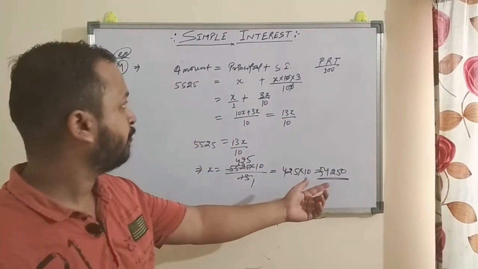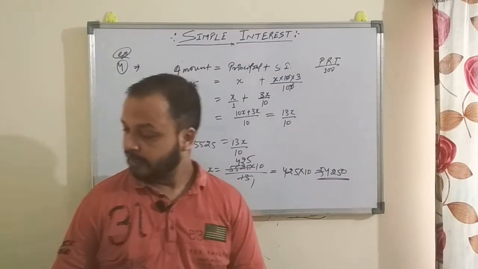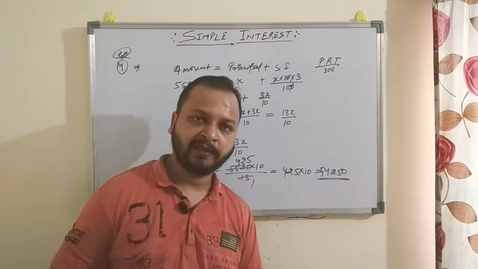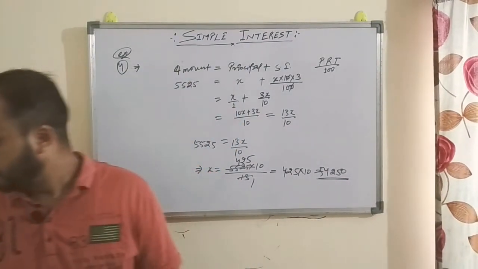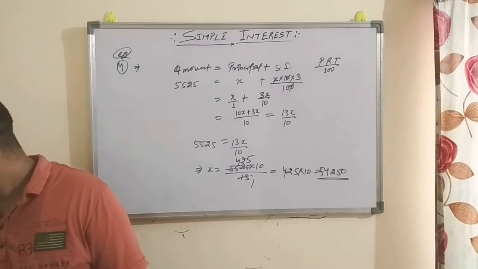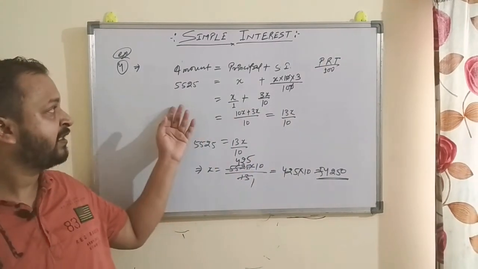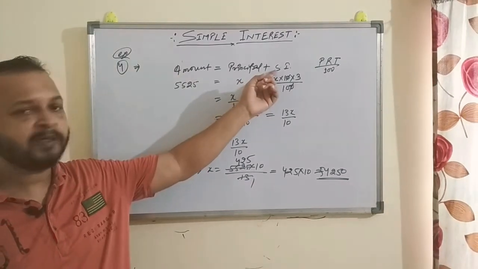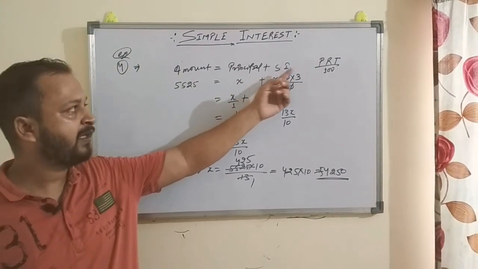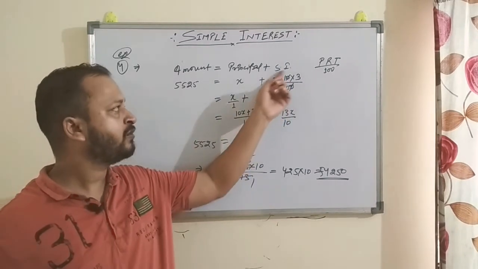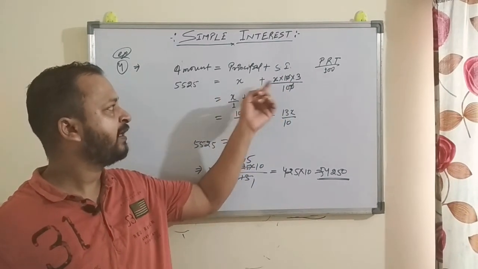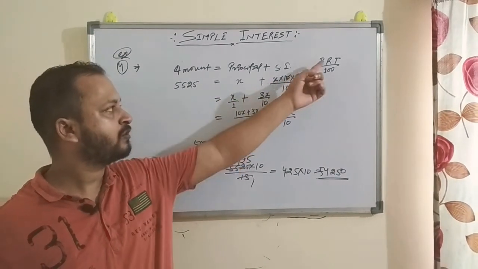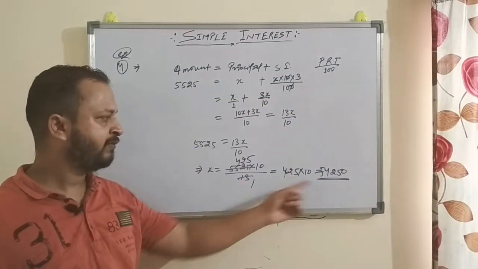The question is written as what sum will amount, so sum and principal, they all are the same, right? So this is the question, this way you can solve it. We know the formula, amount is equal to principal plus interest. We know the formula for simple interest, right? Put the values. Principal is unknown, but we can take it as a variable x. And solve it, you will get the value.